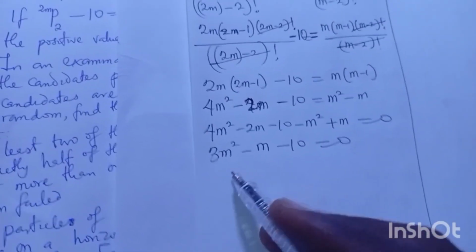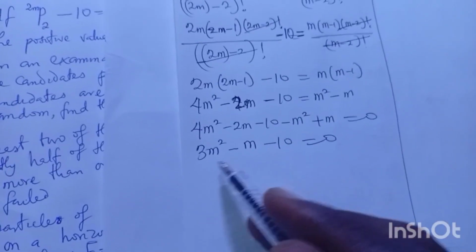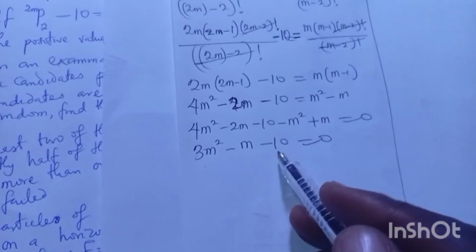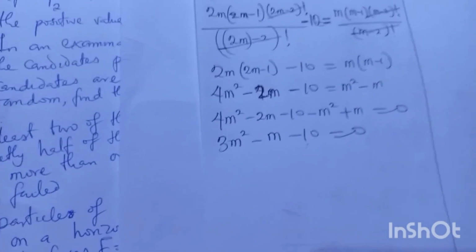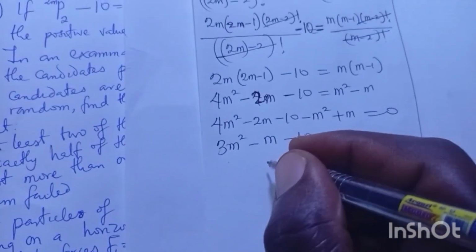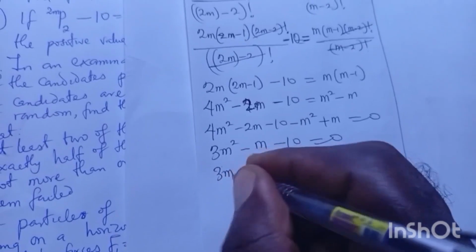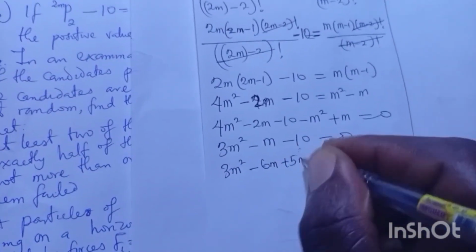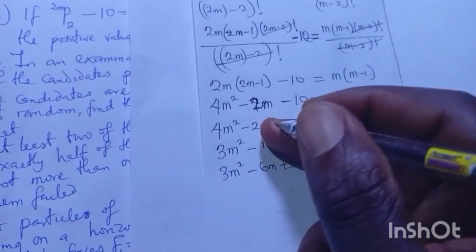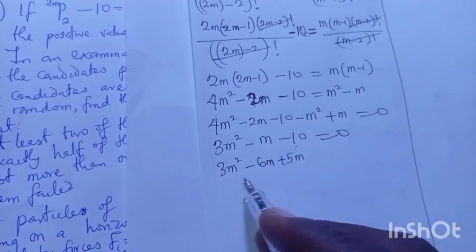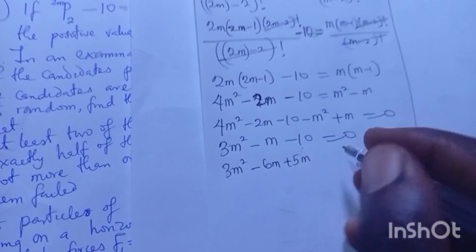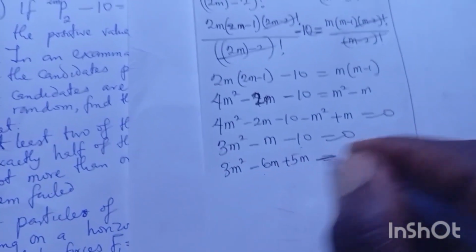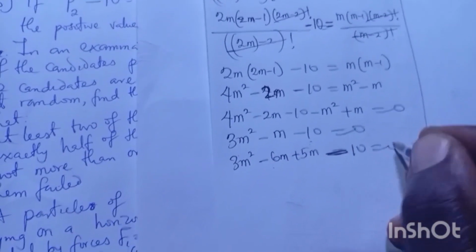What are the numbers that we are going to multiply? 3 times minus 10 gives us minus 30. When we add them up, it will give us minus m. I think we can see it: we are going to have minus 6 and plus 5. So 3m squared minus 6m plus 5m minus 10 equals 0. Minus 6 plus 5 gives minus 1m.